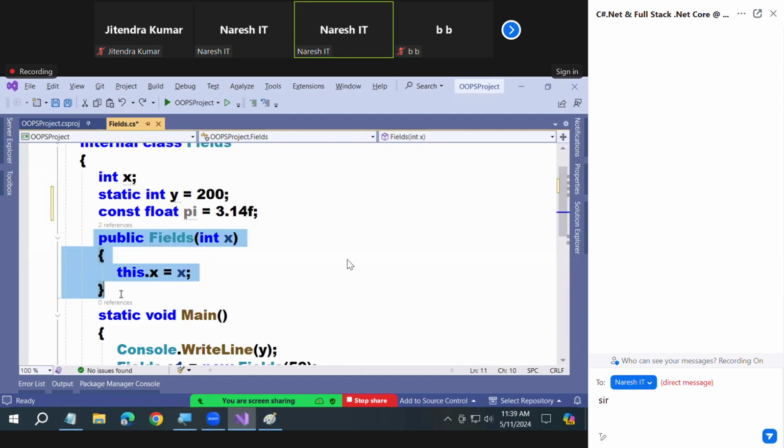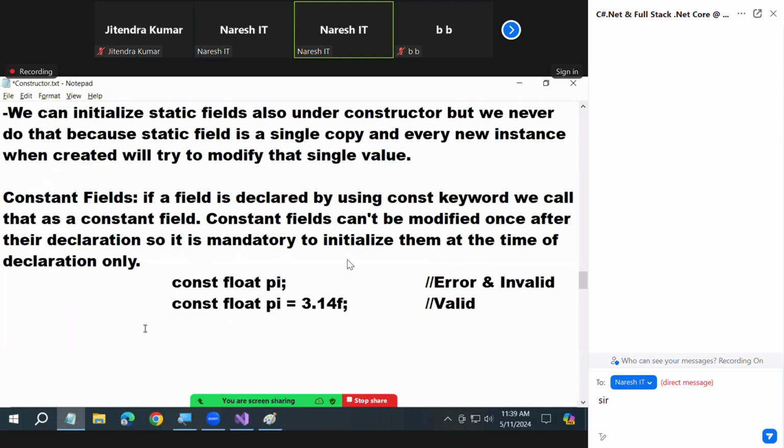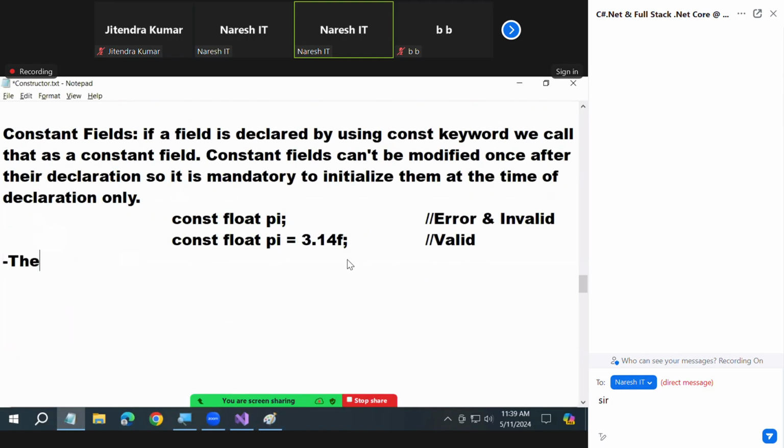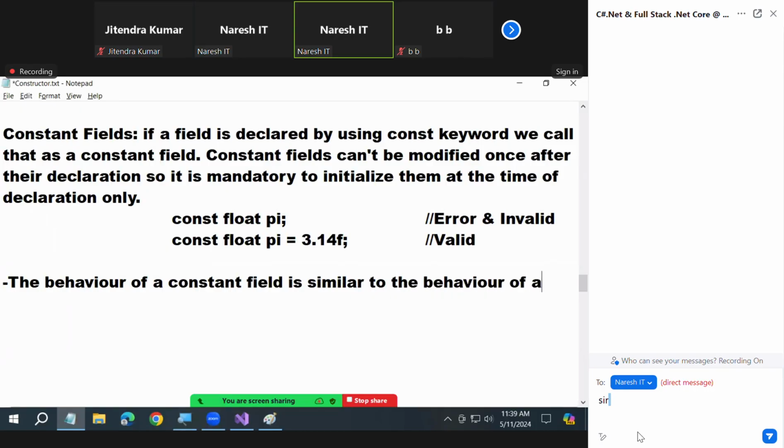Listen. The behavior of a constant field is exactly similar to the behavior of a static. Even if you declare constant, that is static only. Are you clearer or not? So listen, the behavior of a constant field is similar to the behavior of a static field.